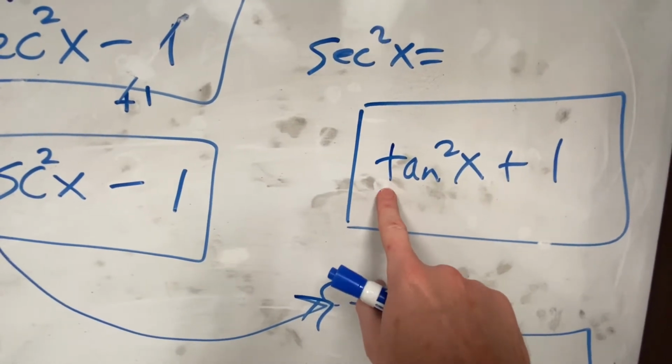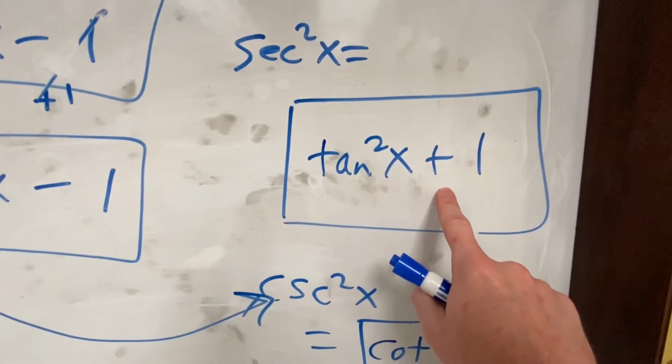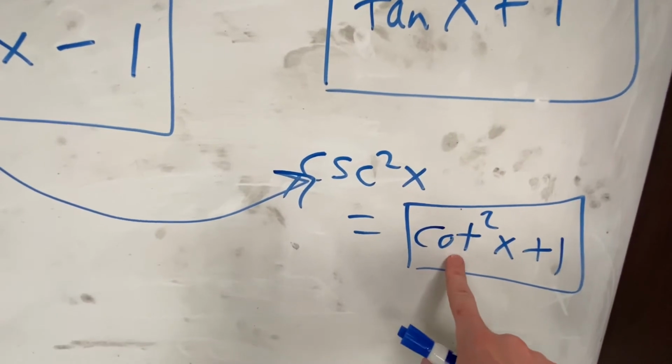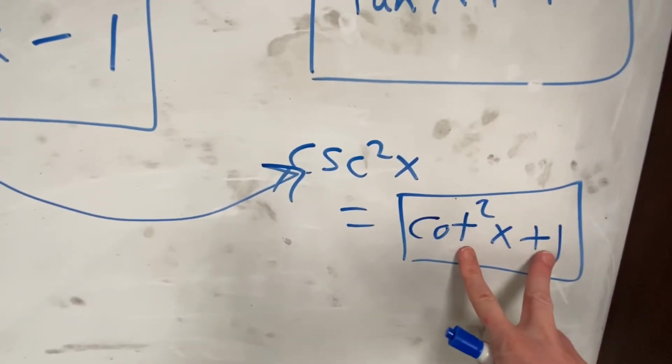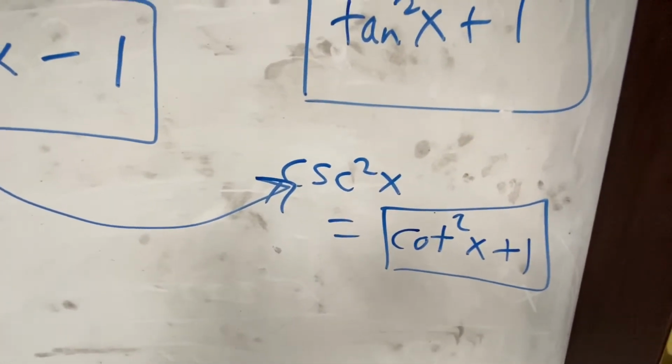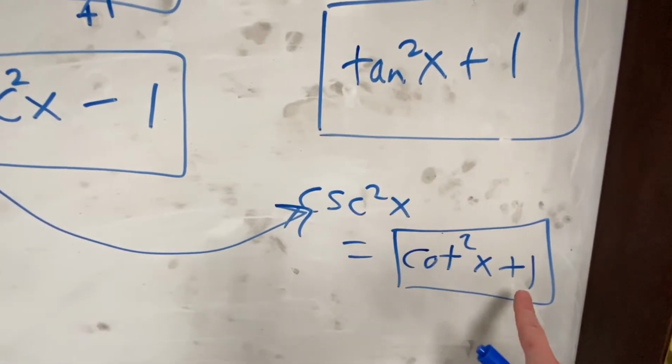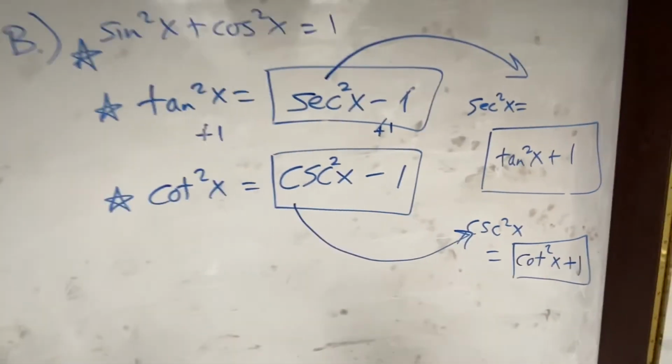Tangent, the T looks like a plus sign. It has a plus 1. Cotangent, the T has a plus sign, or the T looks like a plus sign and has a plus sign, both. So when you're on the T side, it's a plus 1. And then the S side is a minus 1.